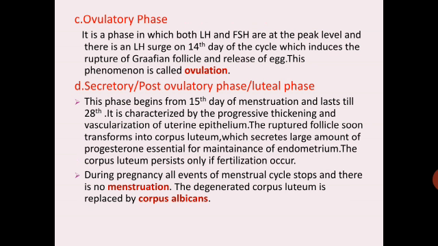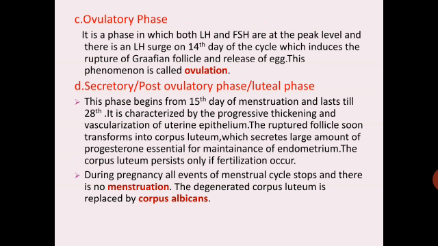It persists only if fertilization occurs. During pregnancy, all events of the menstrual cycle stop and there is no menstruation. The degenerated corpus luteum is replaced by corpus albicans. Remember, the degenerated corpus luteum is replaced by corpus albicans.